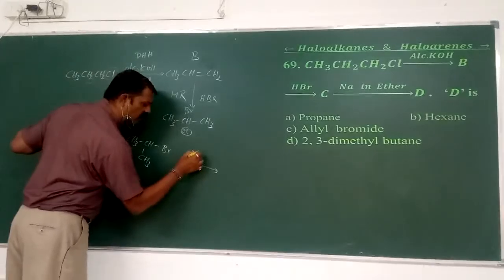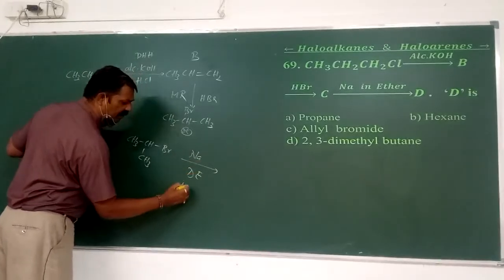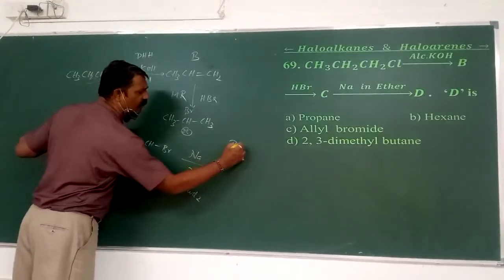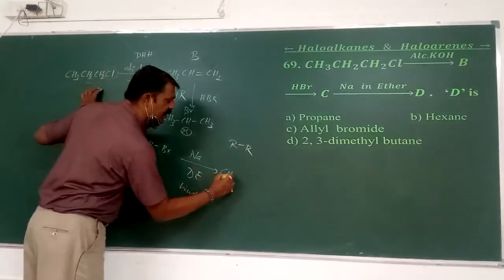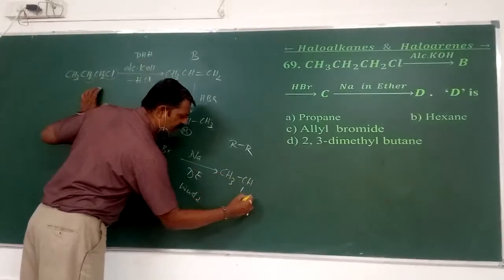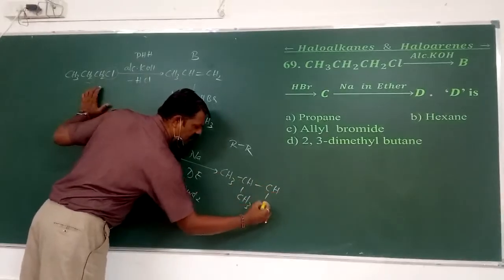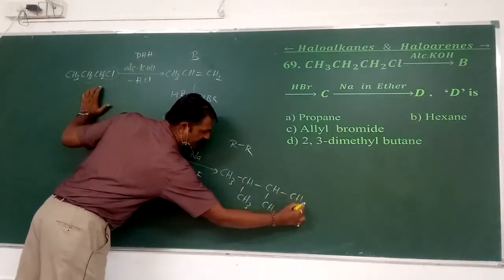This on treating with sodium in dry ether. It is nothing but the Wurtz reaction, which is of the form R-R. What's the R group here? This. Therefore, CH3, CH, CH3 is one side and the other side is the same, CH, CH3 with CH3.